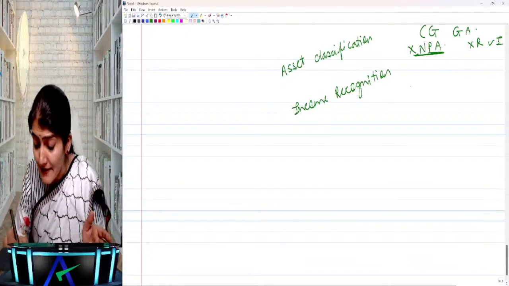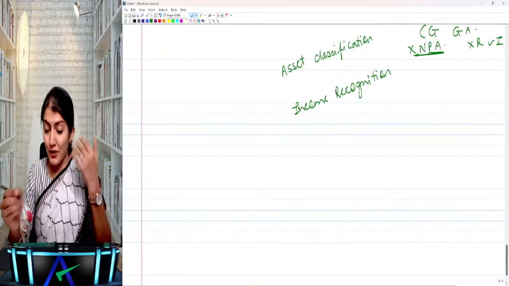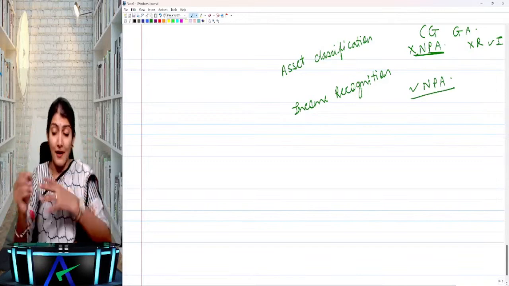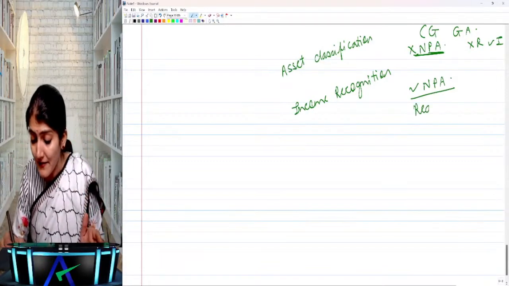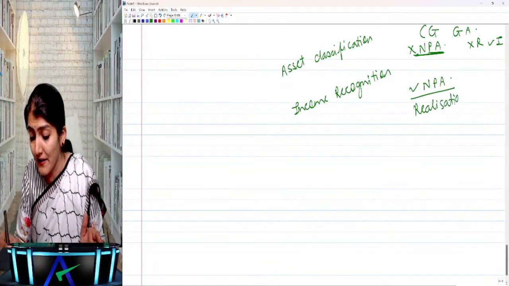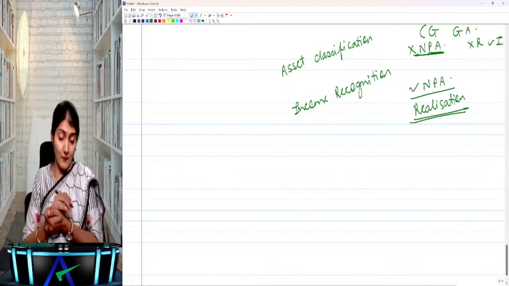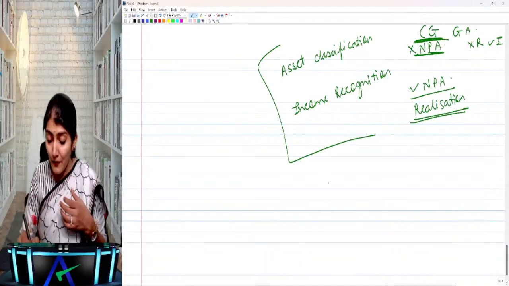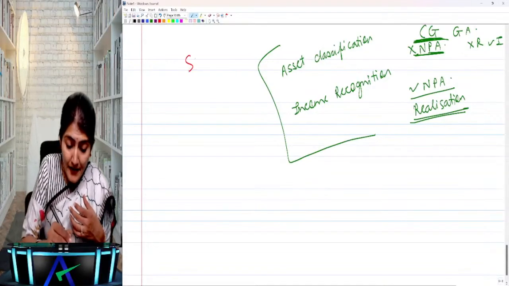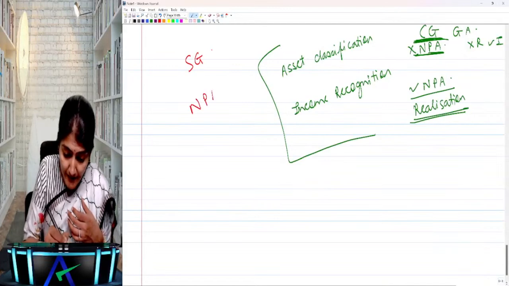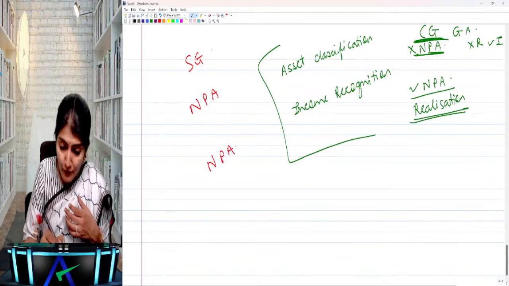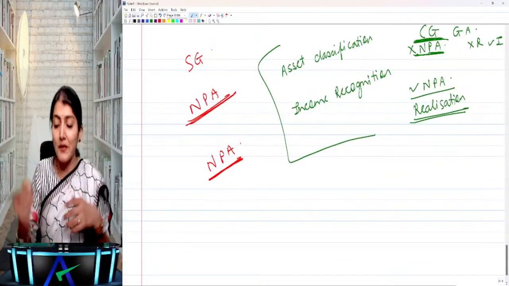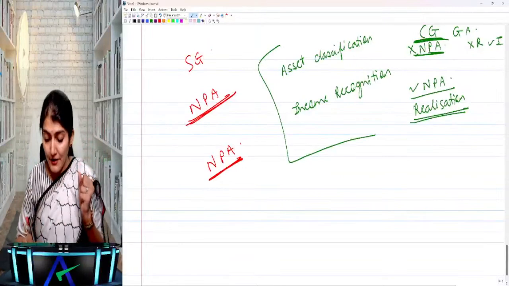Right. However, this does not apply to the income recognition. For the purpose of income recognition, it is to be treated as an NPA. And once you treat it as an NPA, that means the income recognition is to be done on the realization basis, on the cash basis. And this applicability is only for the central government guaranteed advances and not for the state government guaranteed advances. So state government guaranteed advances, the moment they are overdue for more than 90 days, you classify it as an NPA. And again, income recognition is to be done on the realization basis, the cash basis.